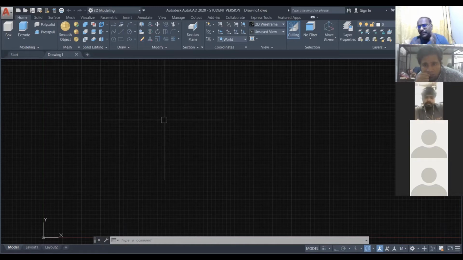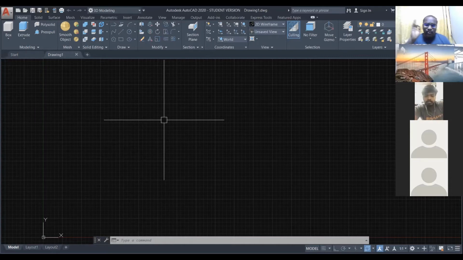Okay, this is the procedure AutoCAD is working. Whatever information or command you give to the AutoCAD, the application will take it and do it if it is enough. If not enough, then the AutoCAD application will ask you to give more information, then it will do it. Okay? Now we are going to give the command to the computer to draw the line.